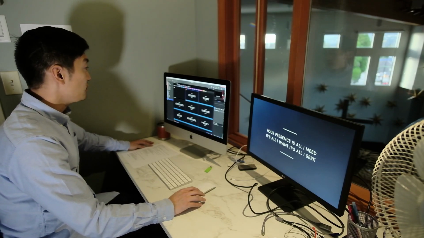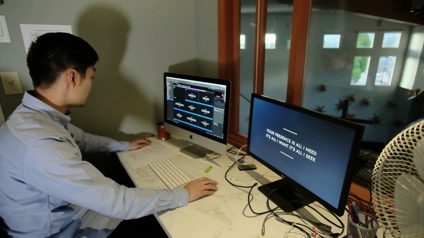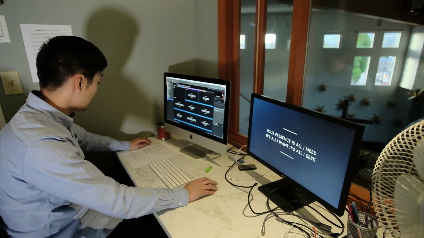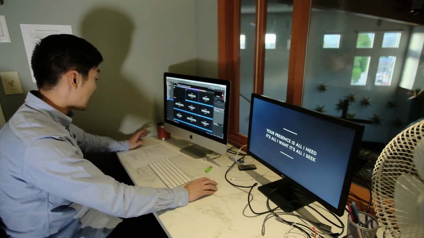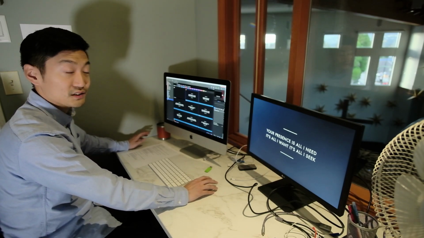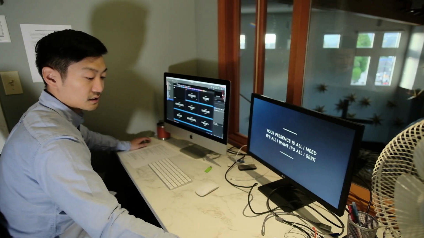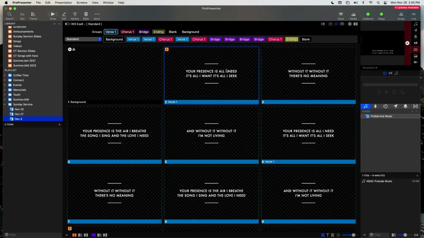Right, chapter 2 of ProPresenter, we're going to be covering how to add an existing song and also covering how to add a new song and how to format songs. And so we're in ProPresenter right now, so I'm going to switch to our ProPresenter view here.